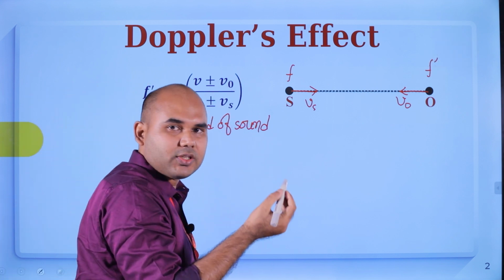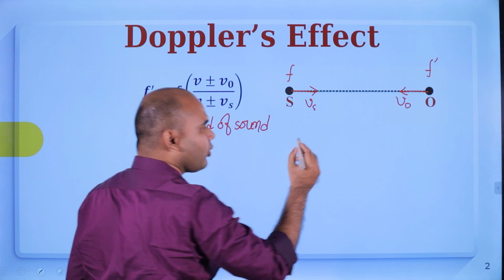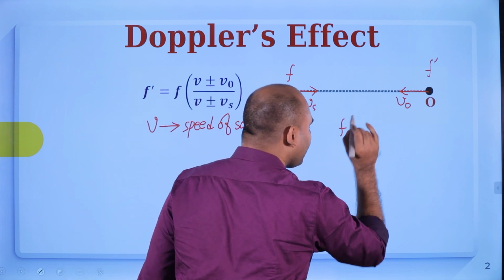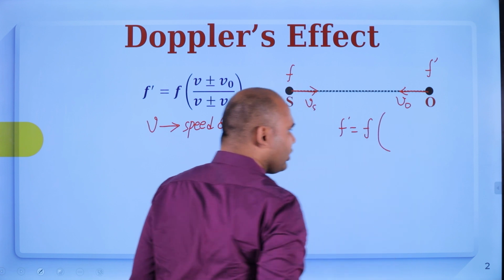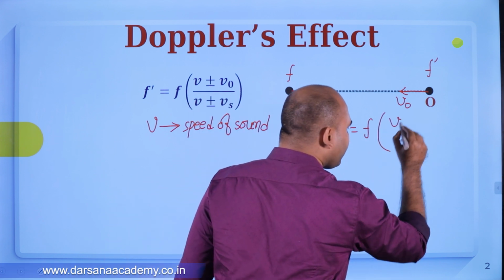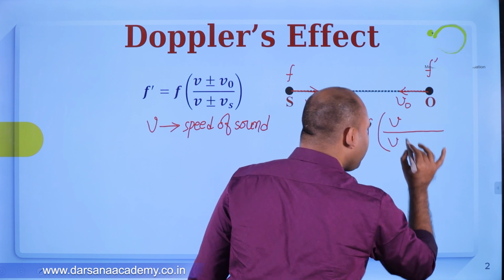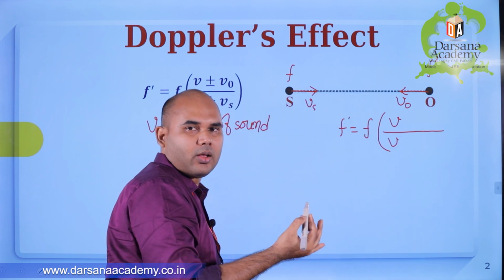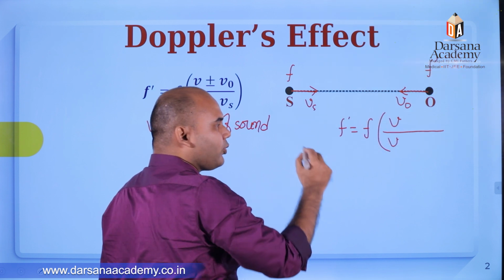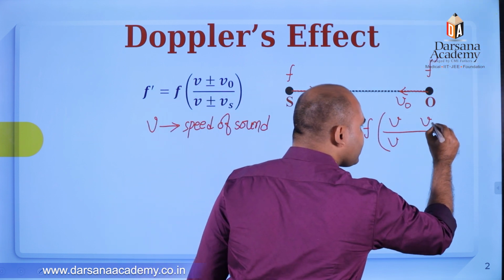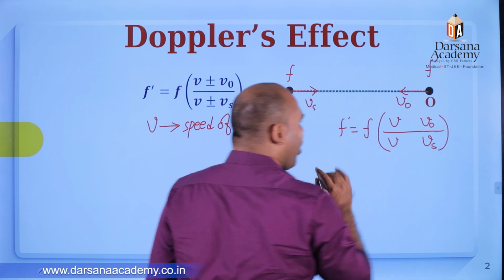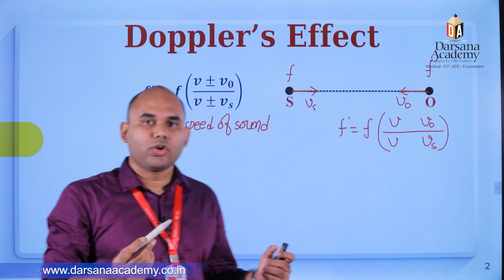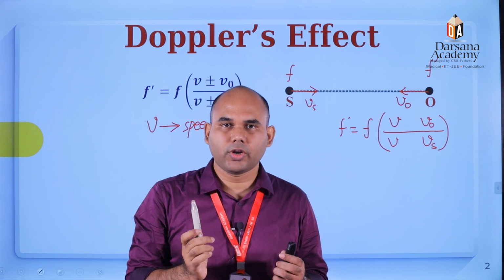So what will be the apparent frequency heard by the observer in this situation? f dash will be the original frequency times, write v in numerator and denominator, then plus or minus, what to put? Both are moving, so write VO in the numerator and Vs in the denominator. Two things you have to remember.